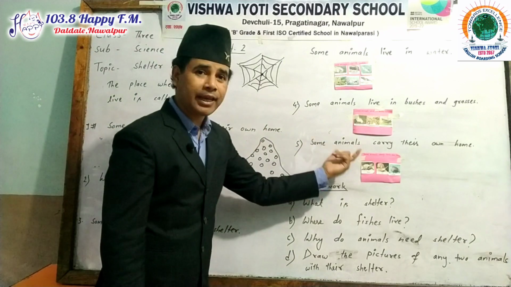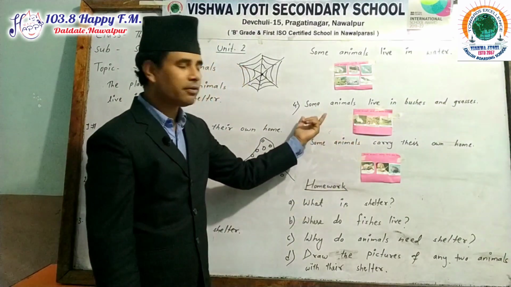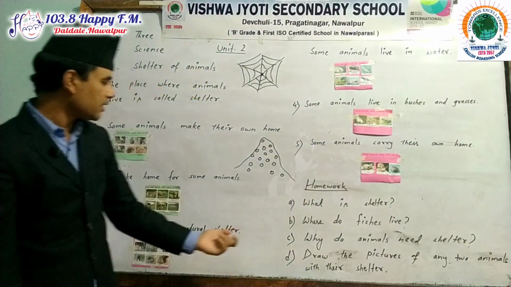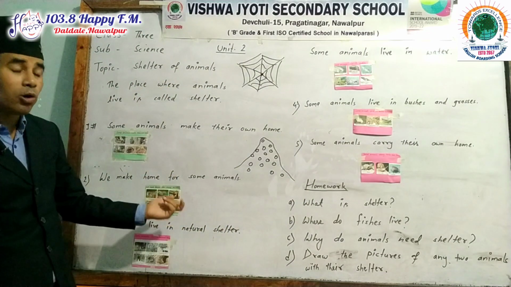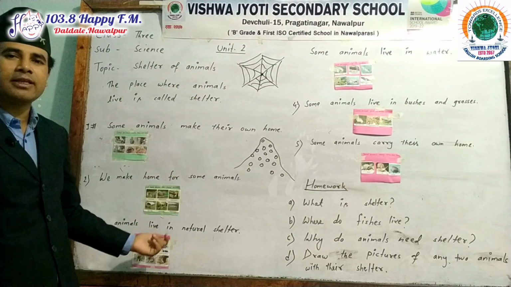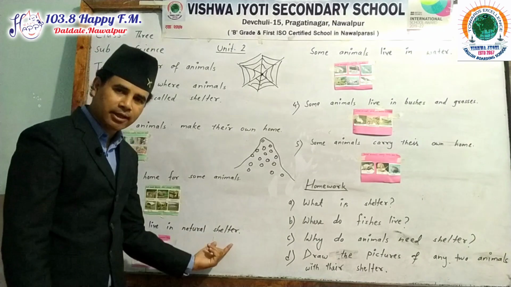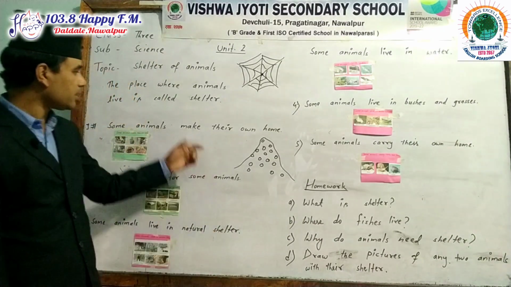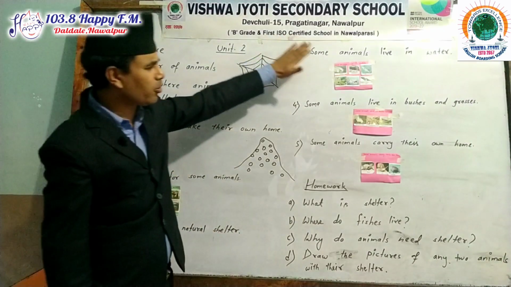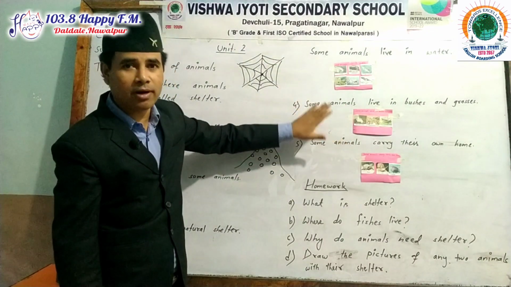Some of the animals carry their own homes. Some of the animals live in bushes or grasses. Some of the animals build their own homes. Some of the animals live in natural shelter. Shelter means home. These are the basic and very important things that you should remember.